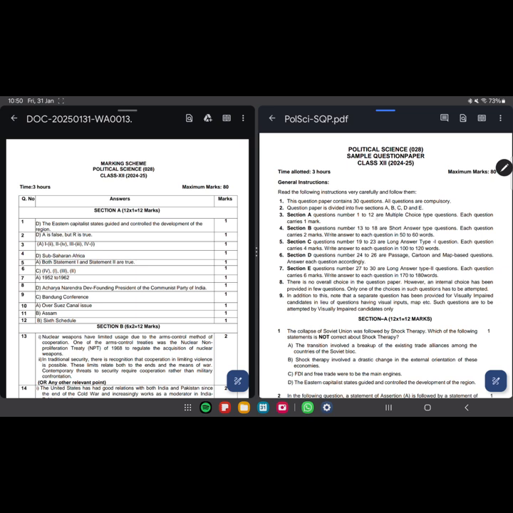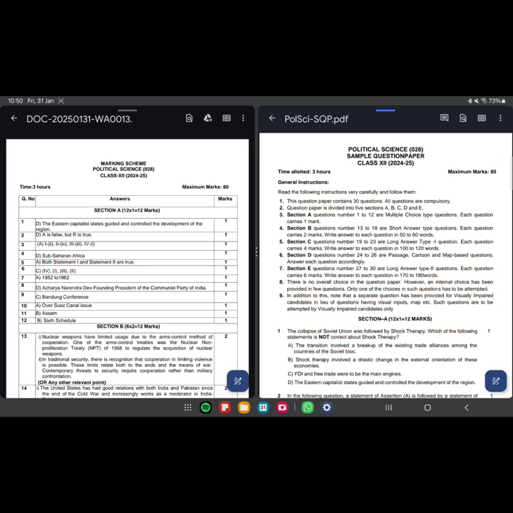Section A contains 1 to 12 MCQ questions, carries a mark each. Section B, 13 to 18 questions, short answer type questions, carries 2 marks each. And here the word limit is also mentioned, 50 to 60 words. Look, for us it was around 40 to 50 words, I believe, and for you it is 50 to 60 words. So they have increased the limit for you, and that's a good way.